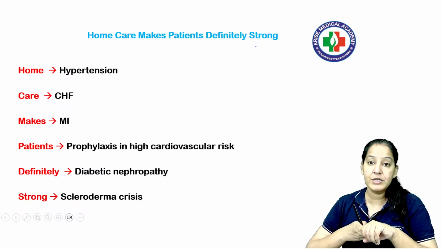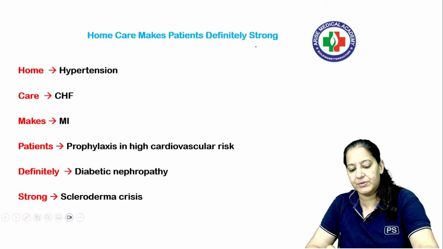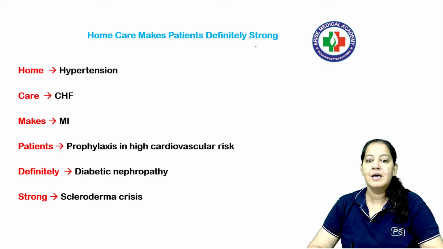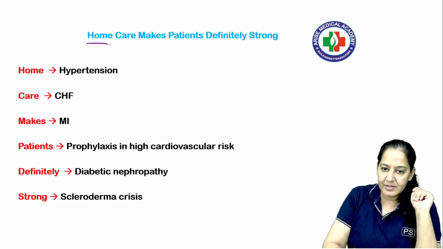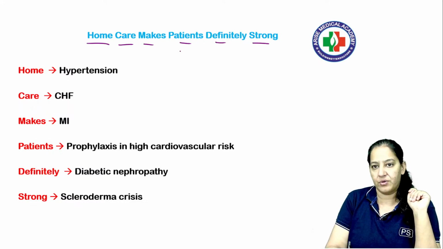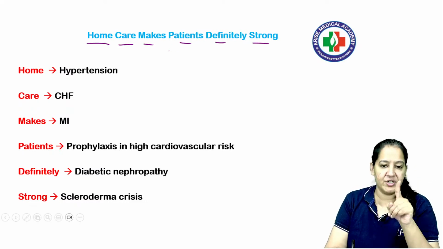Now coming to the uses. How many uses of ACE inhibitors do you know? Tell me the uses of the ACE inhibitors. So there are 6 uses of ACE inhibitor. I have a mnemonic for you. The mnemonic is Home Care Makes Patient Definitely Strong. This is the mnemonic. Home Care Makes Patient Definitely Strong.